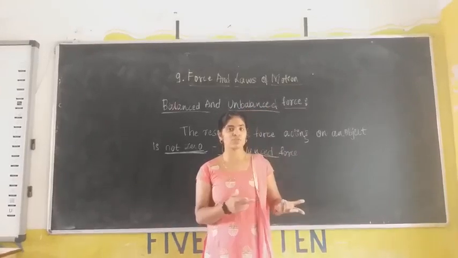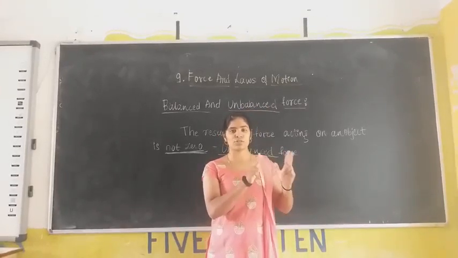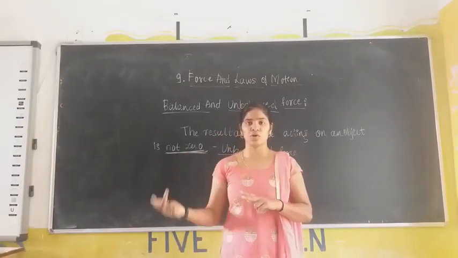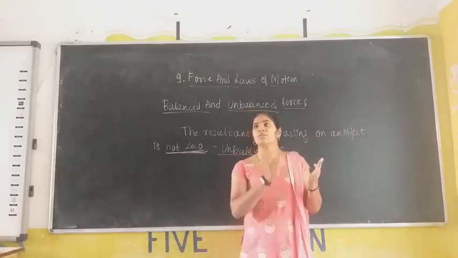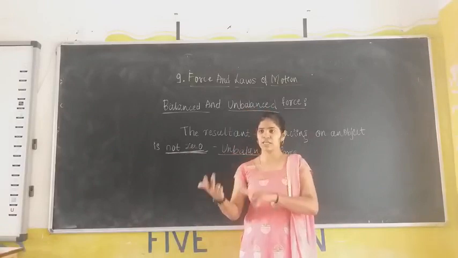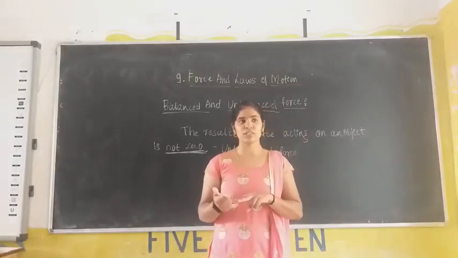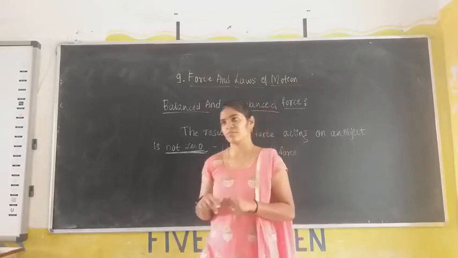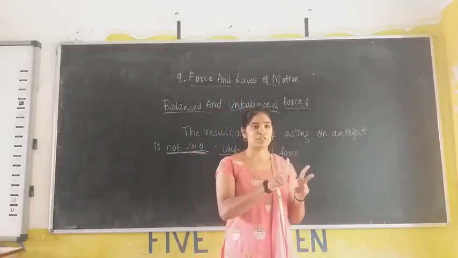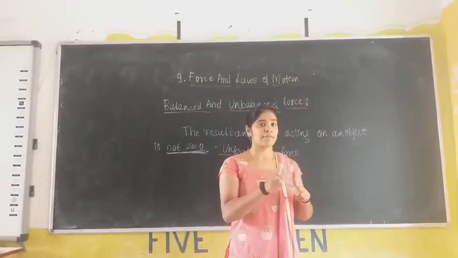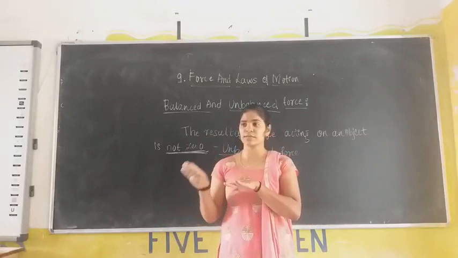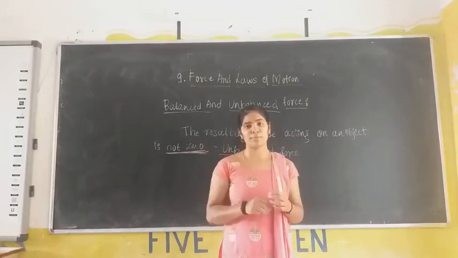In the case of a balanced force, what happens? The resultant overall force is 0. In the case of an unbalanced force, the resultant force is not equal to 0. Okay, sorry. In the case of a balanced force, the frictional force must be large enough to match our applied force. In the case of an unbalanced force, the frictional force is less compared to our force. That is in the case of an unbalanced force.